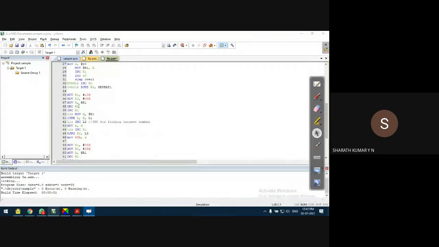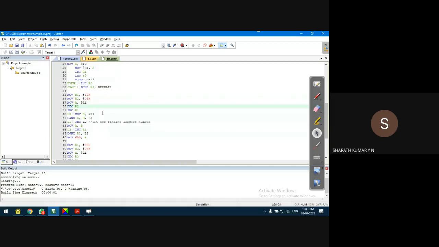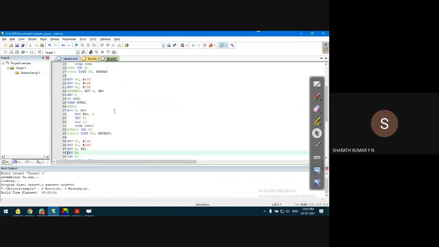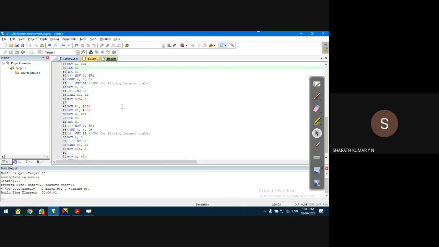As I said, you can give a trial and error. Try to comment this out, and you can check the output. You can check whether the result is correct or not. Yes, let us run the program. If nobody has any other doubt, I'll run the program.